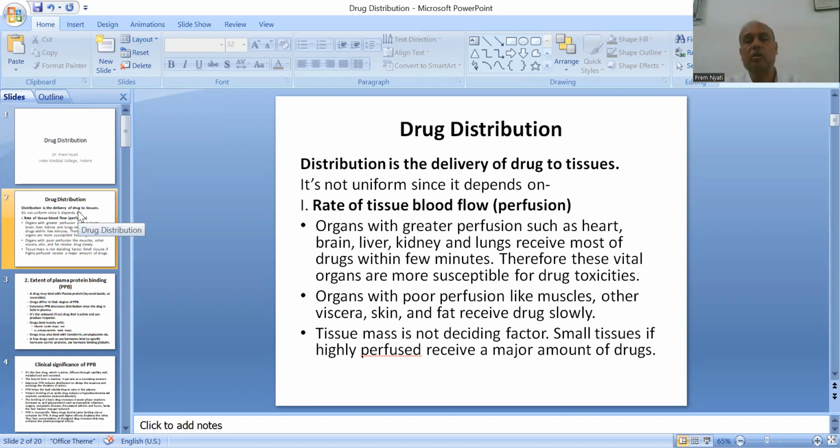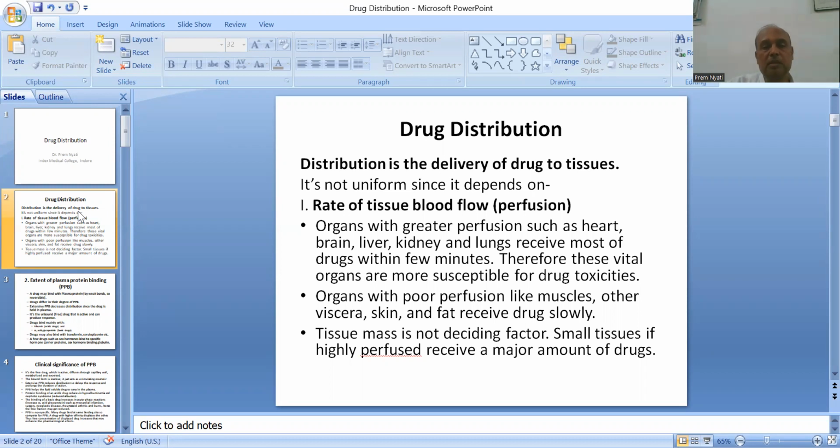We know that it is not uniform. Why? Because it depends on the rate of tissue blood flow, that is the perfusion of the blood. Organs which have greater perfusion, for example, heart, brain, liver, kidney, lungs, receive most of the drugs within a few minutes. Therefore, these vital organs are more susceptible to drug toxicities. Organs with poor perfusion like muscles, other viscera, skin and fat receive drugs slowly.